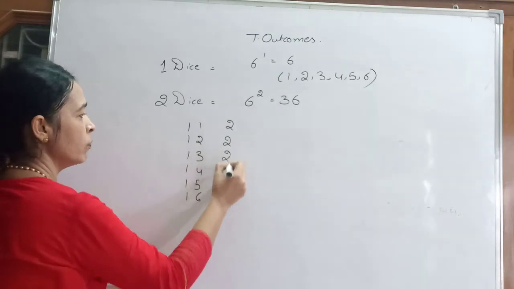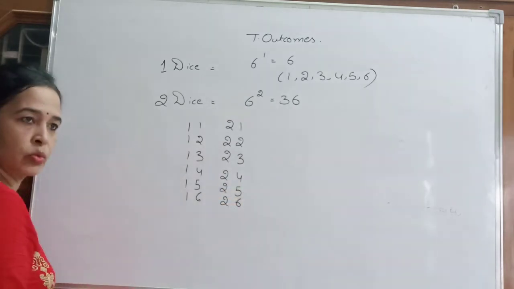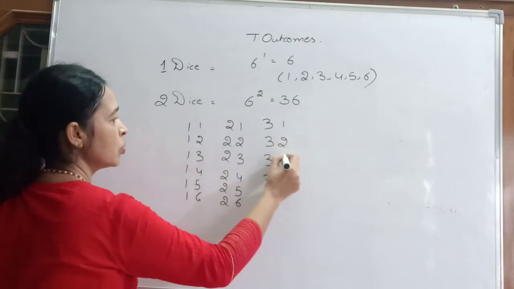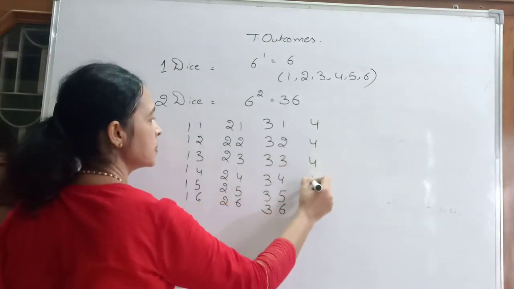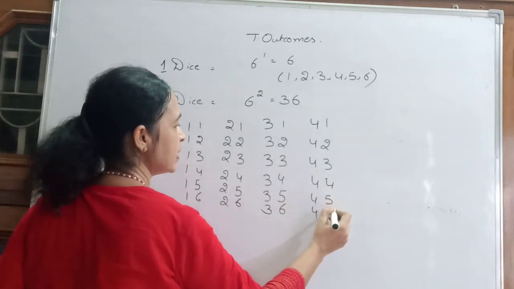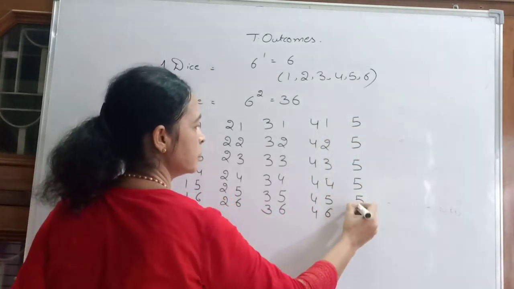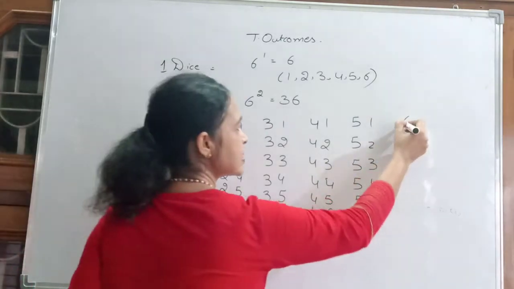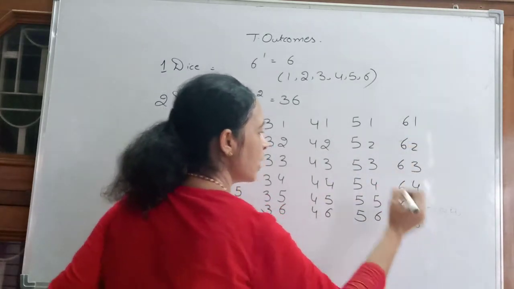Similarly, 2 on first throw and 1, 2, 3, 4, 5, 6 on second throws. 3 on first, 1, 2, 3, 4, 5, 6 on next throws. 4 on first, 1, 2, 3, 4, 5 and 6 on second throw. 5 on first throw and 1, 2, 3, 4, 5, 6 on second throws. 6 on first throw and same 1, 2, 3, 4, 5, 6 on other rows.